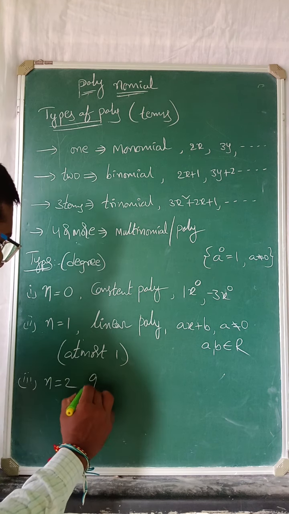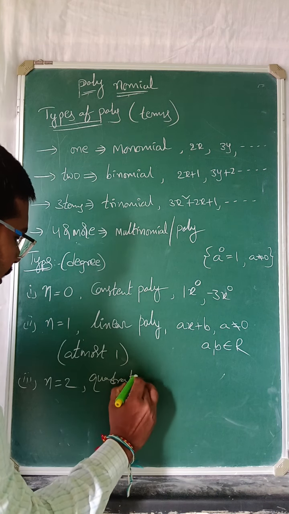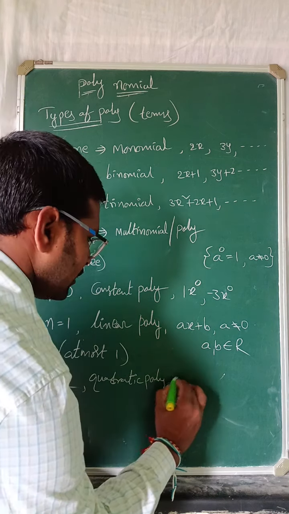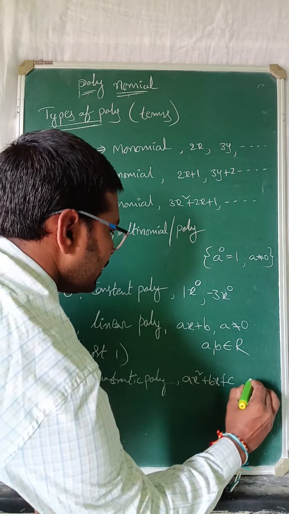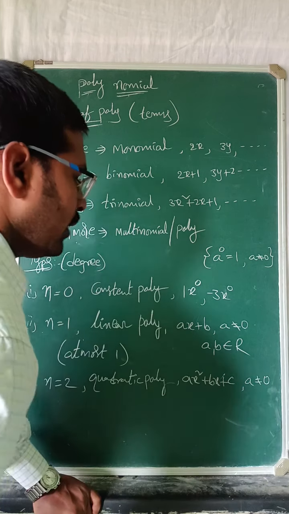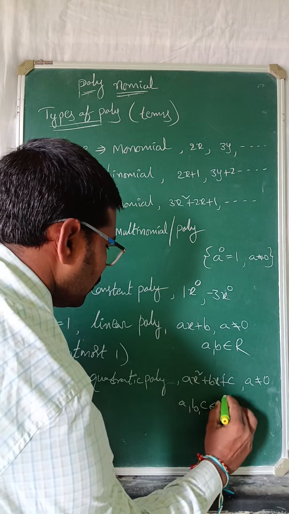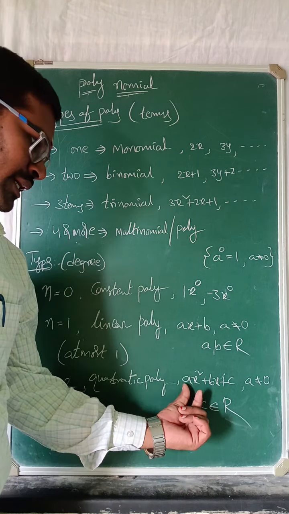Next, n is equal to 2 means the polynomial is called a quadratic polynomial. Here, ax square plus bx plus c. Here a must and should not be equal to 0, and a, b, c belong to real numbers.